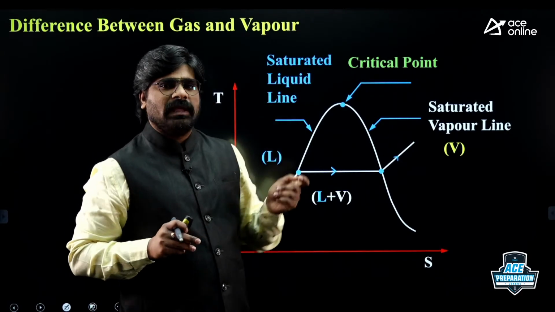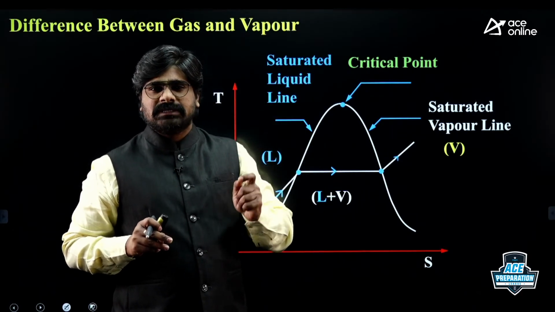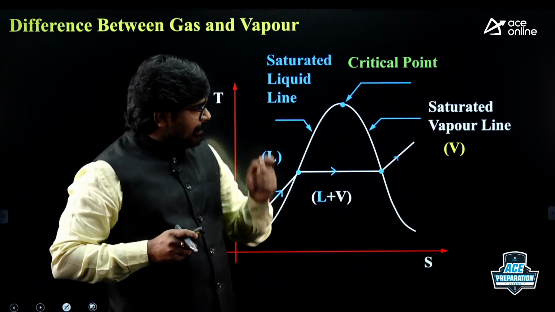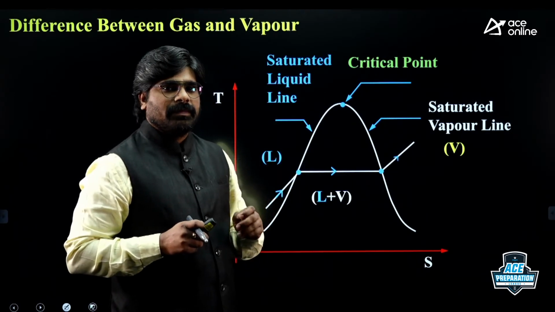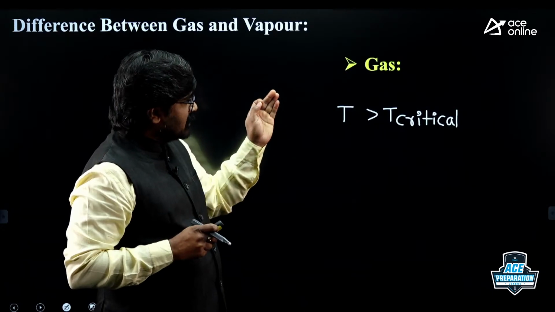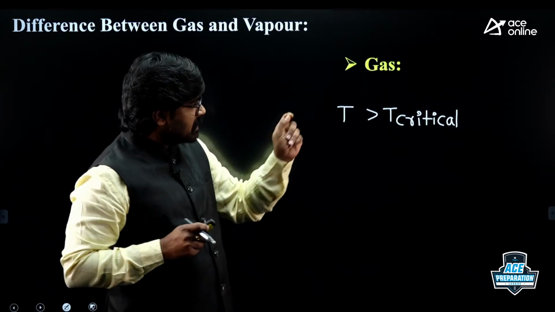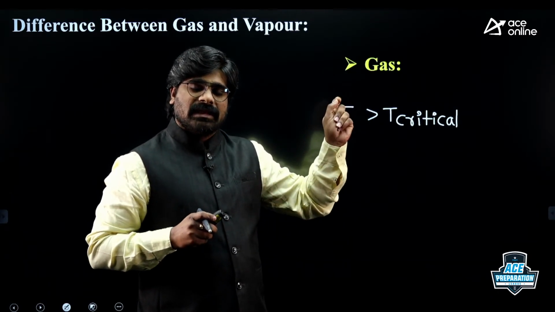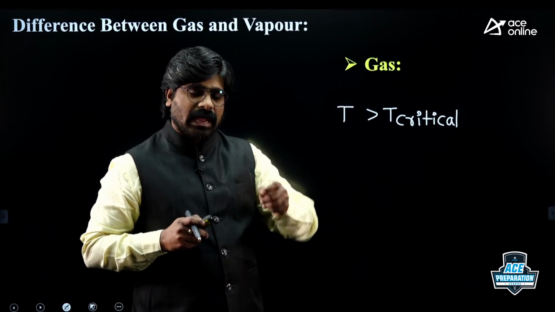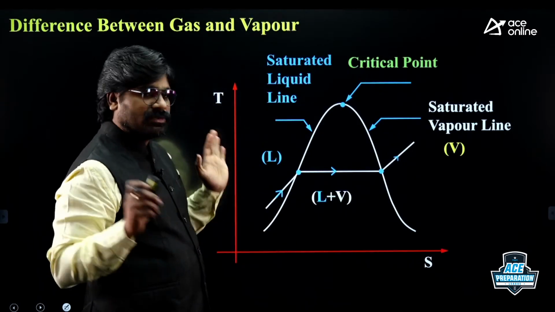This concept we study in properties of pure substances, but for the time being I am taking this diagram for the discussion of gas and vapor. What is the critical point, critical temperature, critical pressure, we study in properties of pure substances.